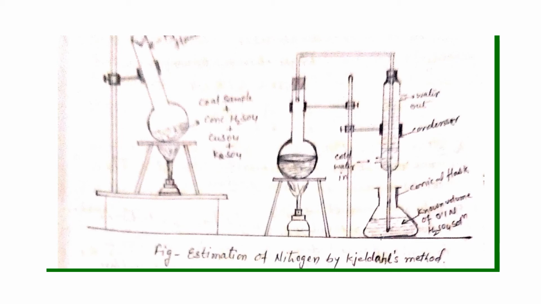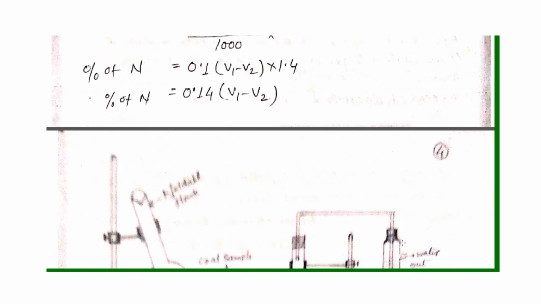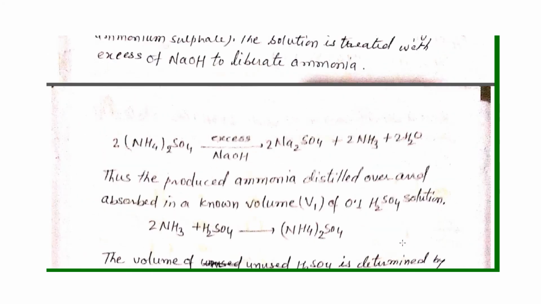Because here we are taking excess sulfuric acid, finally we have to find out how much sulfuric acid is unreacted with ammonia with the help of titration. So what is happening: this ammonia we are trapping in 0.1 normal H2SO4, and it will make ammonium sulfate.